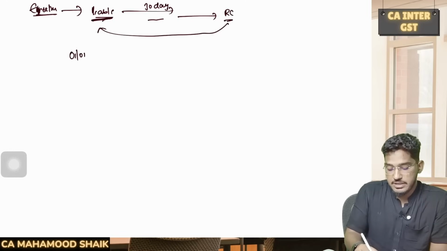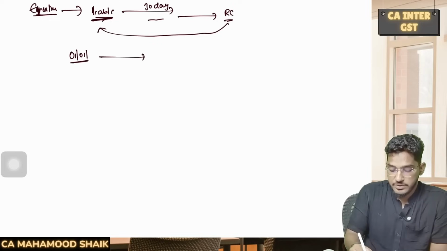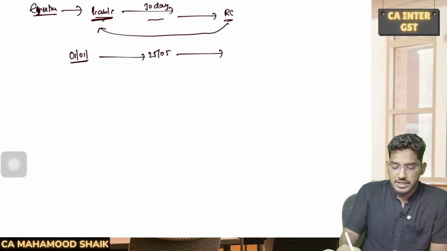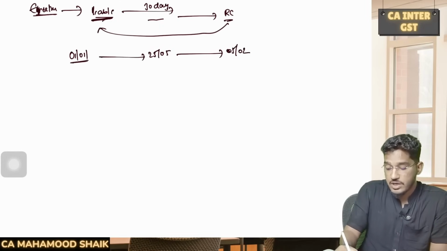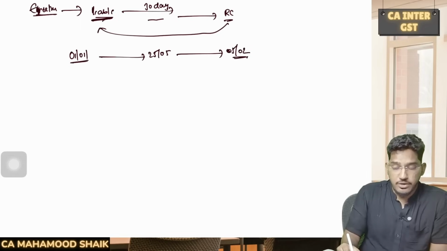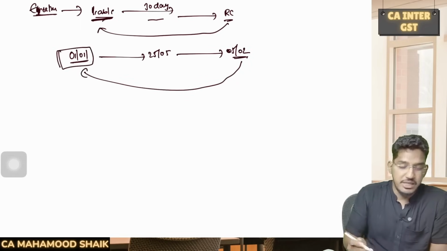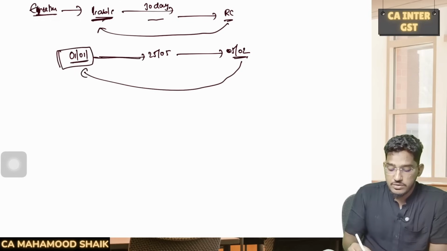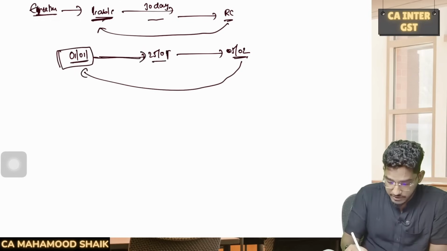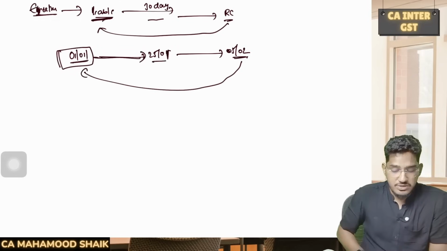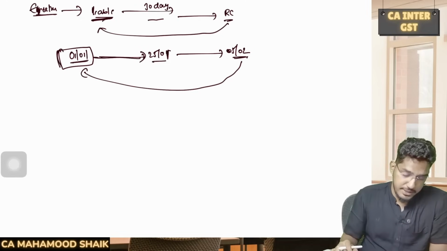If I give you one example, say you become liable for registration on 1st of January. Within 30 days, say for example, on 21st of January you submitted the application for registration. But after all the procedural formalities, your registration certificate was granted on 5th of February. Even though your registration certificate was granted on 5th of February, it will be deemed as if your registration is effective from the date you became liable for registration. Why? Because you submitted the application within 30 days. So your registration will be effective retrospectively.